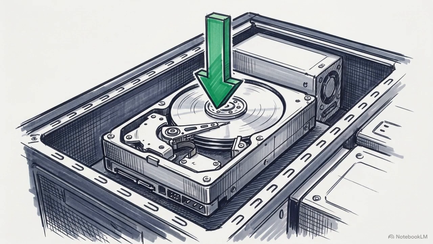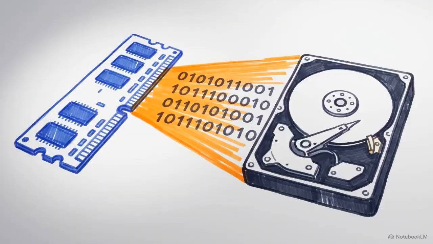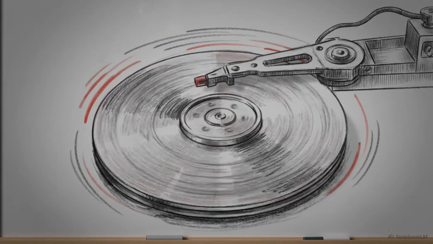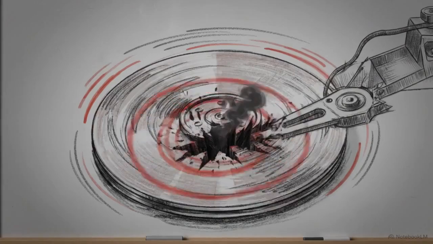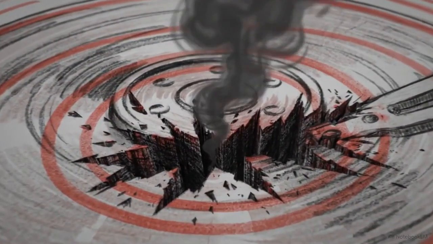The solution is localized storage. The system writes commands and events directly to local, append-only files, utilizing memory mapping to exploit the extreme speed of sequential disk access. But localized storage introduces a critical vulnerability. A physical hardware failure permanently destroys the financial history of every user assigned to that node.